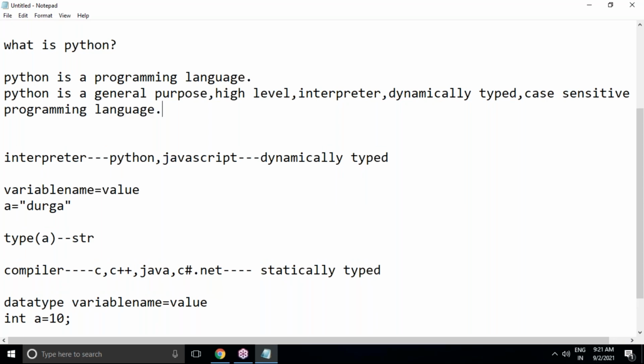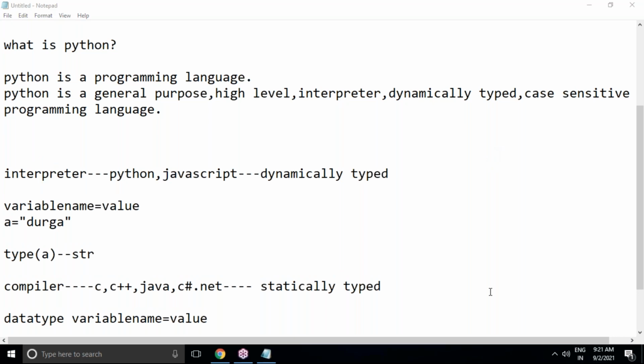So this is exactly what Python is. Python is general purpose. Using Python, we can develop any type of applications. Python is a high level programming language. As a Python programmer, you need not concentrate on low level activities like memory management and security. Internally, it will take care. Python is interpreter based. Interpreter means the code is checked and executed line by line instead of checking the whole program.